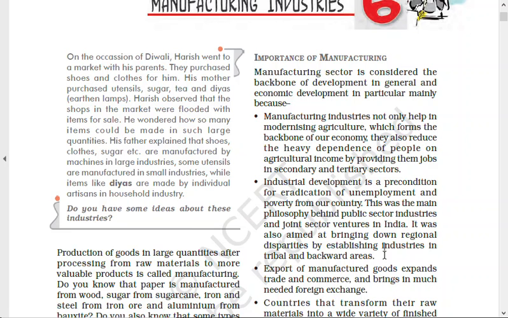So the government has to make sure that development does not take place only in Punjab, Haryana, Tamil Nadu, Maharashtra, but also in Bihar, Jharkhand, West Bengal, Odisha, Madhya Pradesh and the northeastern states. So many industries were set up in those areas.